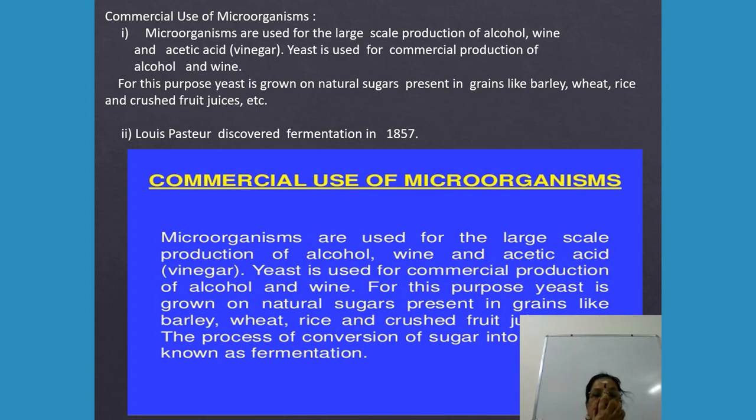For this purpose, yeast is grown on natural sugars present in grains like barley, wheat, rice and crushed fruit juices.